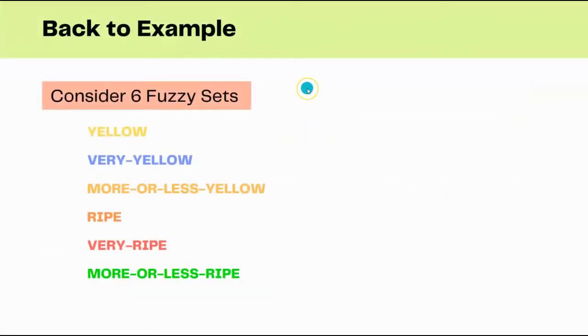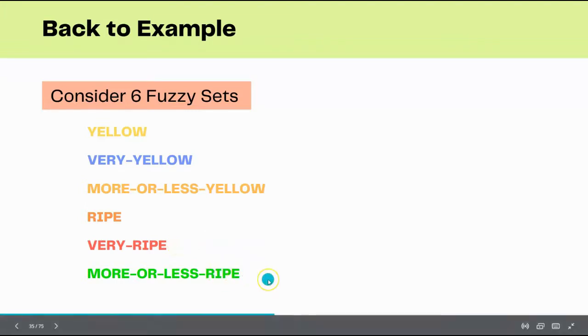So we are going back to the example where we are considering six fuzzy sets. Previously we talked about only the yellow color and ripe. Now yellow can even be something like very yellow or more or less yellow. And when we say it is ripe, we can even say very ripe or more or less ripe.